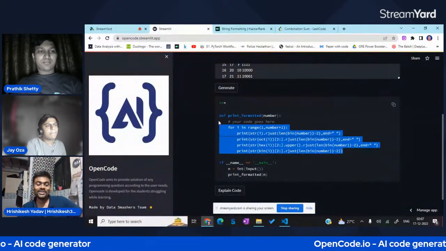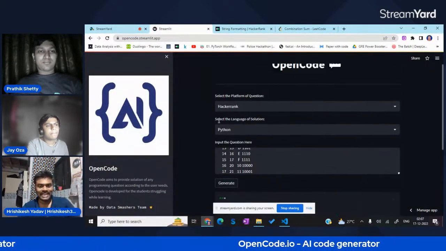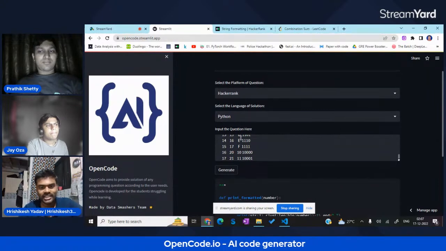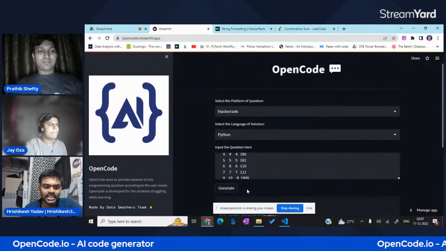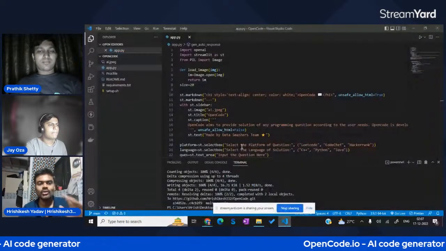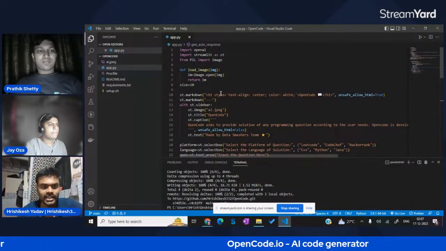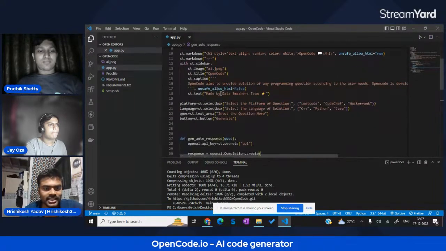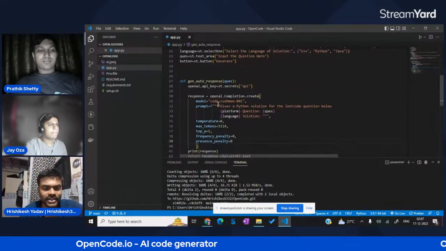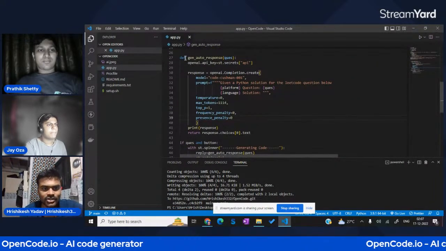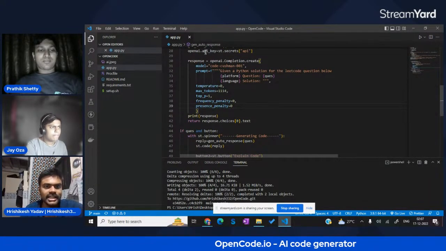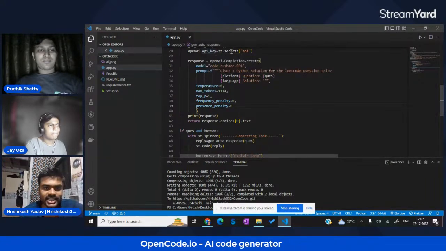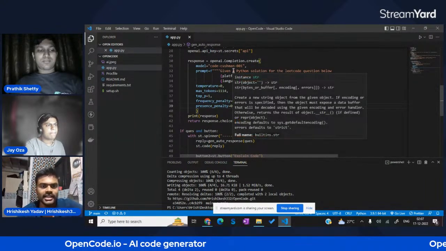So here we got to know how it actually works, and how a user can use it. Let's explore what the code actually looks like. Here we can see some of the front end part. The main generative code is happening here. Here is the API key, and we have used secrets to hide the API key.